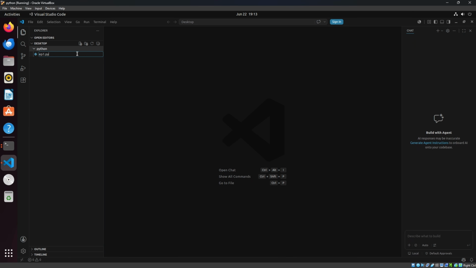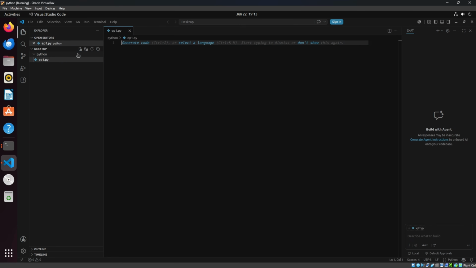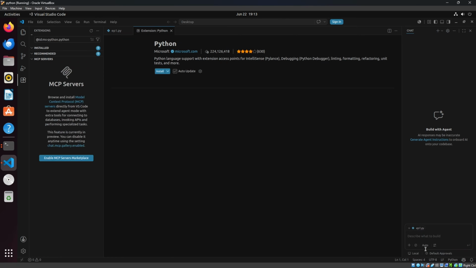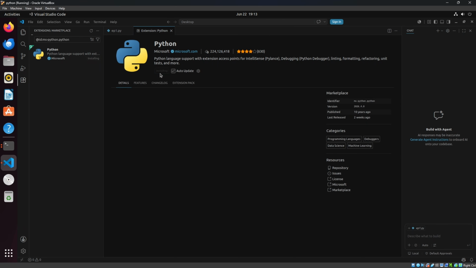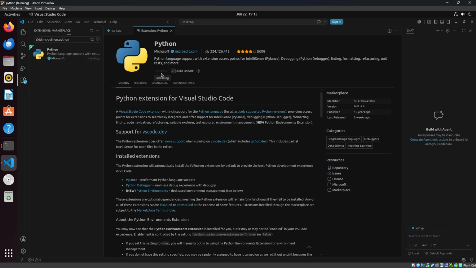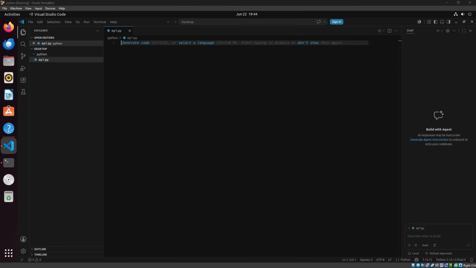And seeing how we're saving this as a .py, one of the things you'll notice is that VS Code is asking us to install the Python extension. So let's go ahead and install the extension, and we'll pick it back up once everything's installed. Now that we have our Python extension installed, let's go ahead and start doing some actual coding.